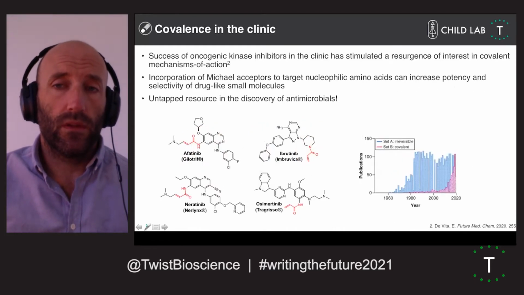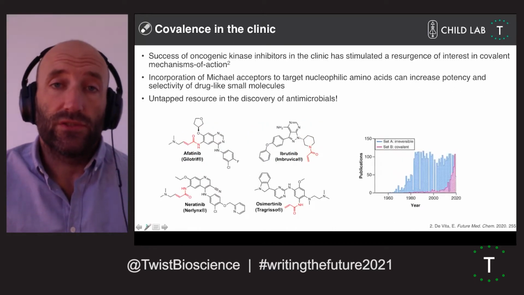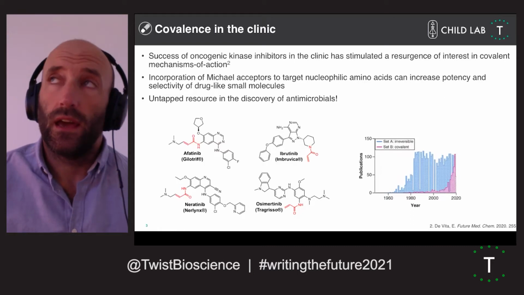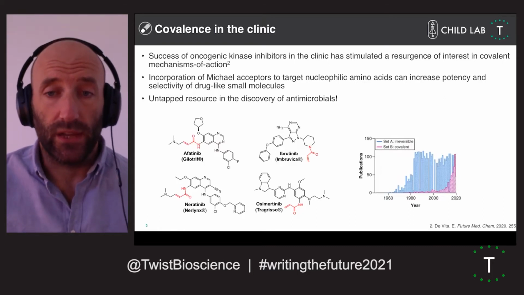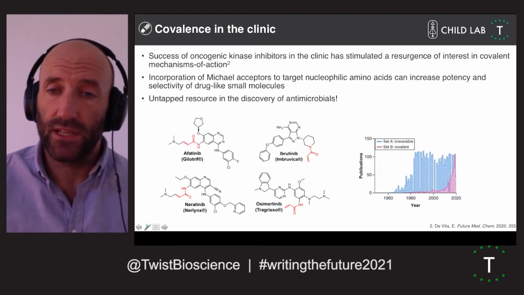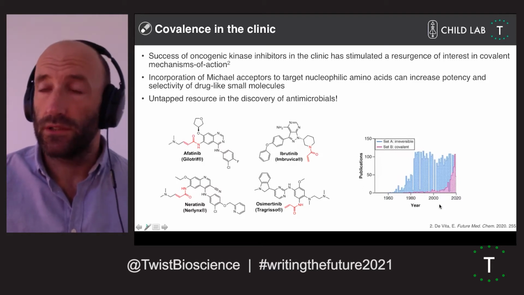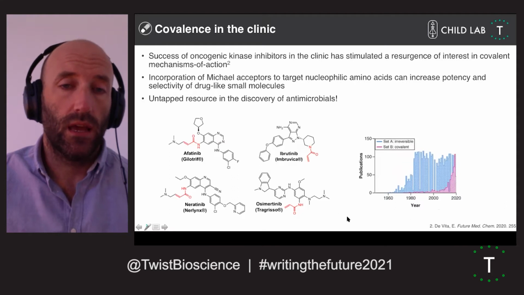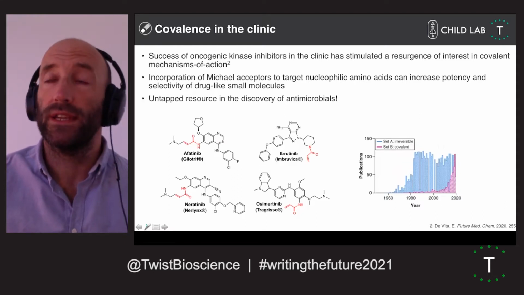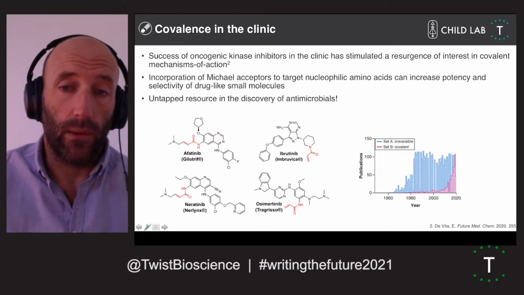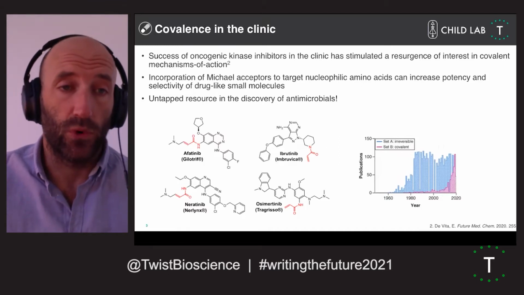So there are other options rather than using these traditional drugs. One option that's becoming more popular in the clinic is these covalent small molecule inhibitors. I'd say they have been resurgent probably since the early 2000s. And you can see in terms of publications, they're getting increasing recognition in terms of their success in the clinic more than anything else.